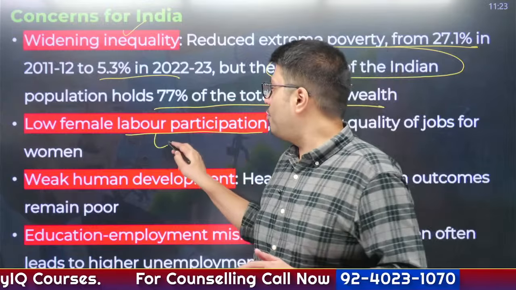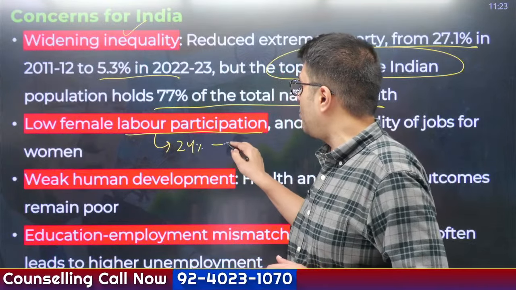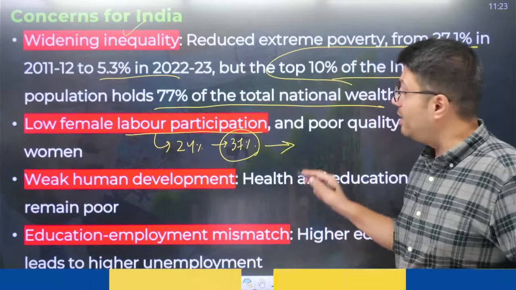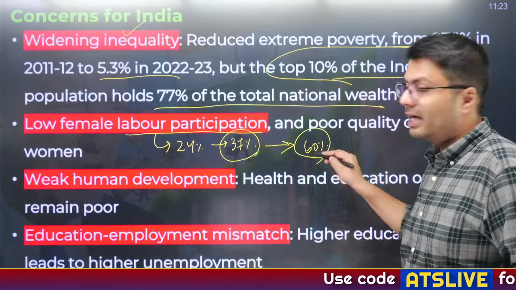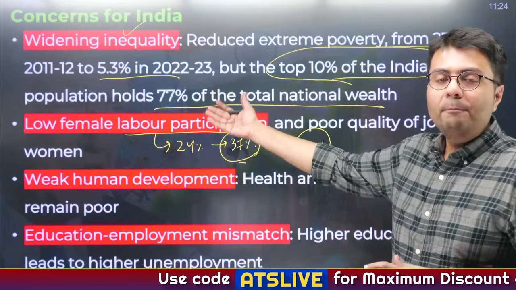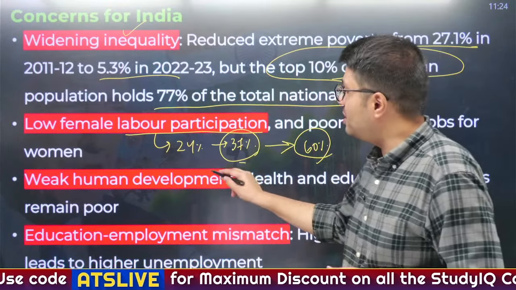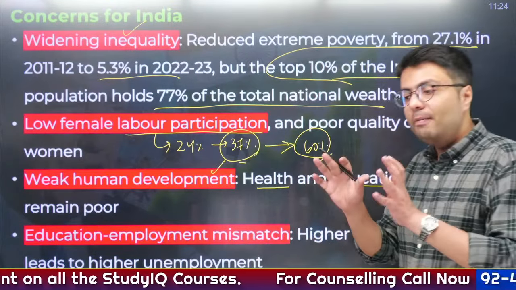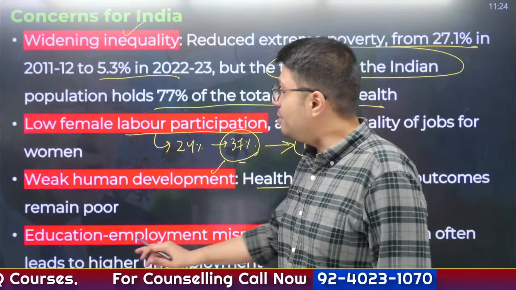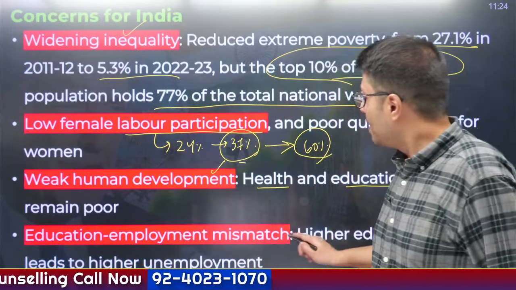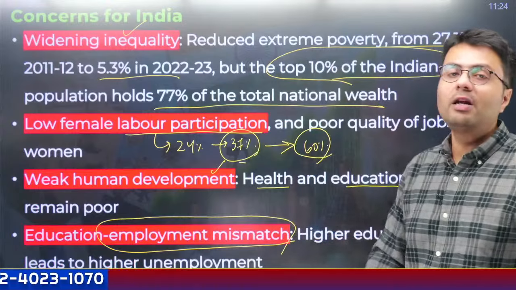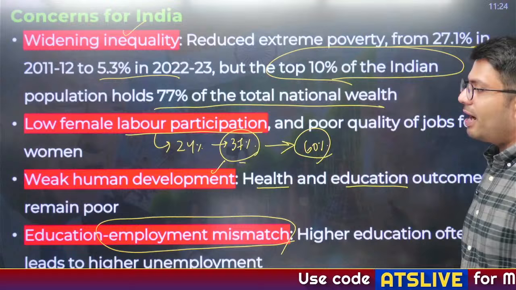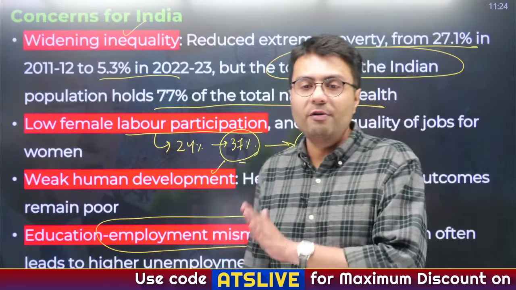So our female labor force participation was around 24%. Now it has increased to about 37%, but it is still well below comparable countries. For example, in China, it is more than 60%. So we suffer in encouraging women to participate in our workforce, and this is maybe due to weak human development. First of all, health and education outcomes have remained quite abysmal. And in addition to that, whenever people get educated, their skill set is not matching what is expected by the industry. So because of all these factors, the concerns still continue to remain for India.